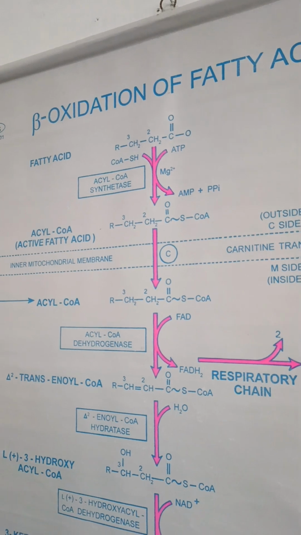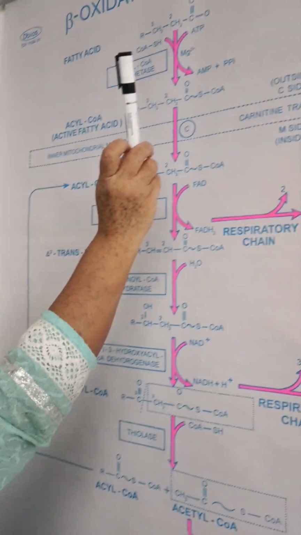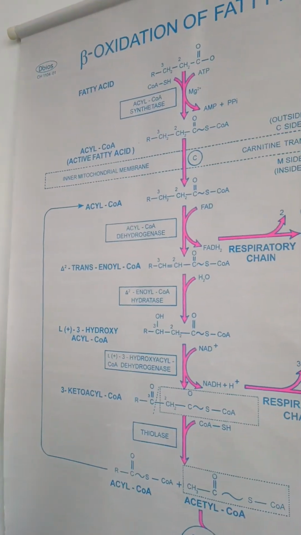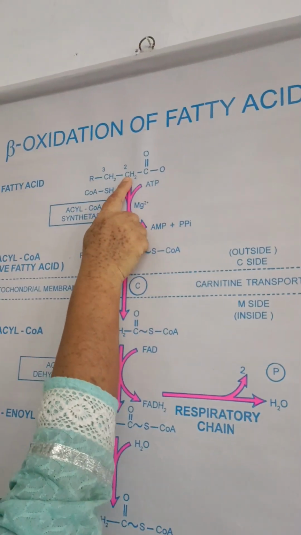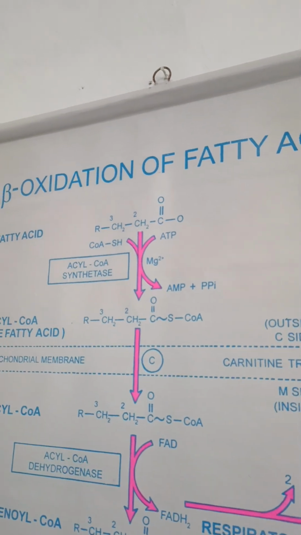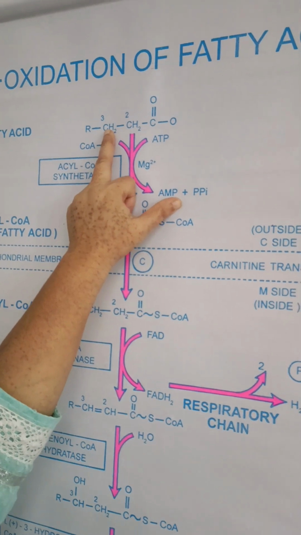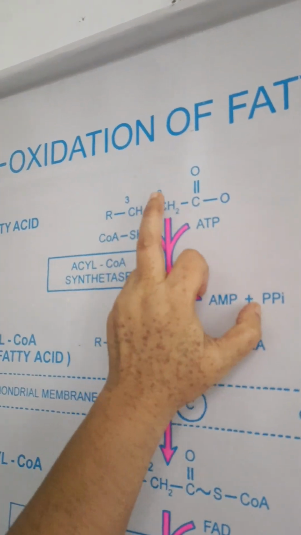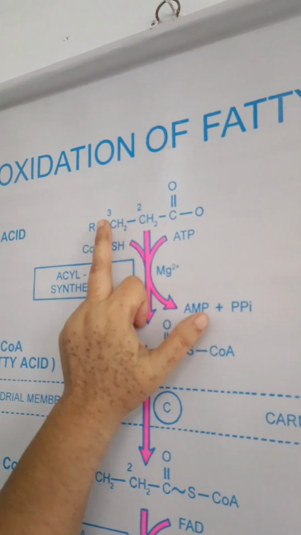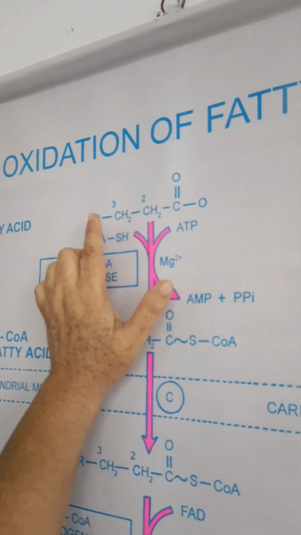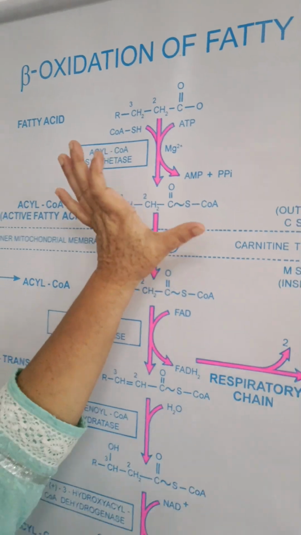Now in the activation step, first of all I will tell you why we call it beta oxidation. Here this is the functional group, this is the alpha carbon, this is the beta carbon. So all the reactions are carried on this carbon, which is the beta carbon. This is alpha carbon, this is functional group. That's why we call it beta oxidation. Alpha carbon, beta carbon, all reactions on this carbon, so beta oxidation.